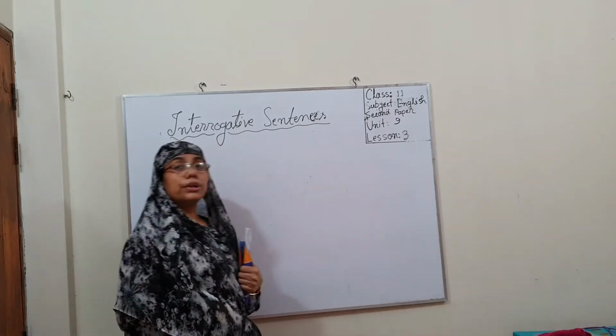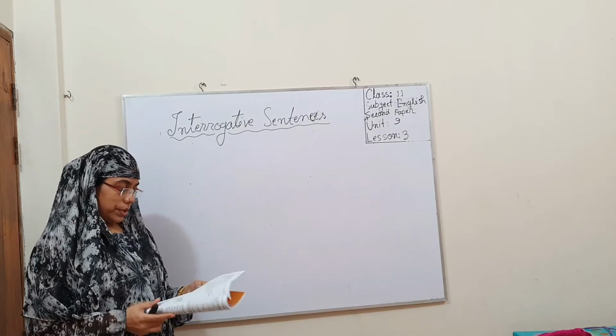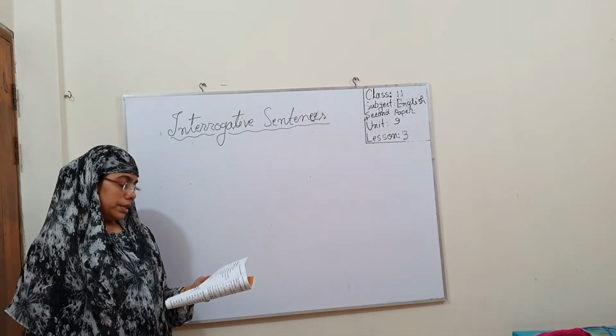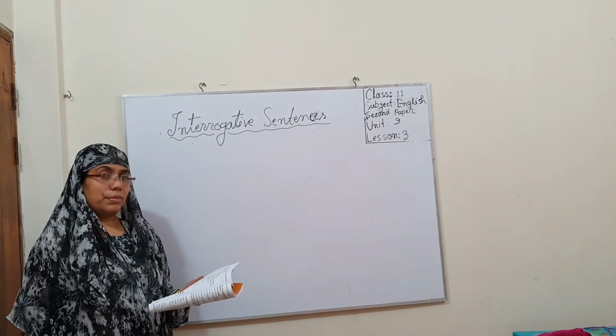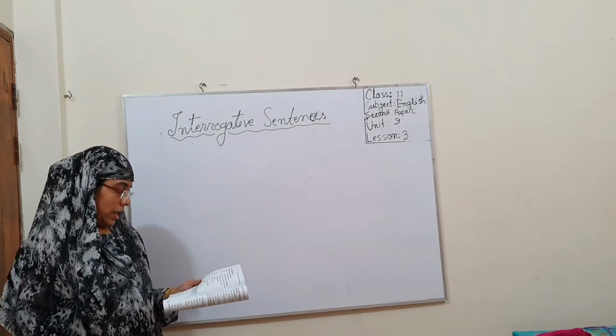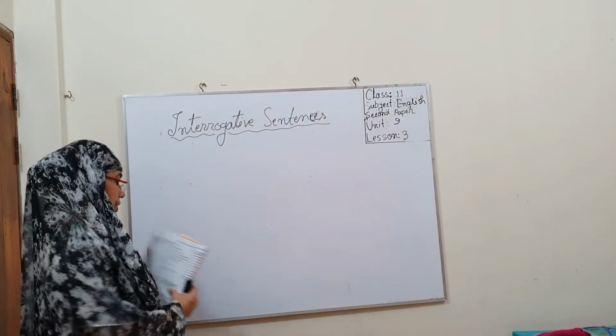Can you tell me how many types of interrogative sentences there are? Two types. One type is WH questions, and another type is verbal questions. Verbal, we use a verb at the very beginning of the sentence. And WH question structure: WH, verb, subject, extension.